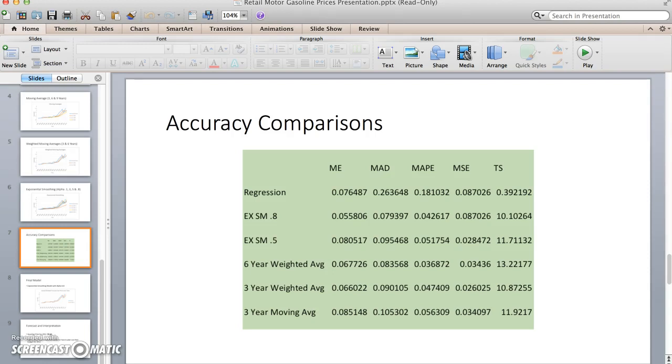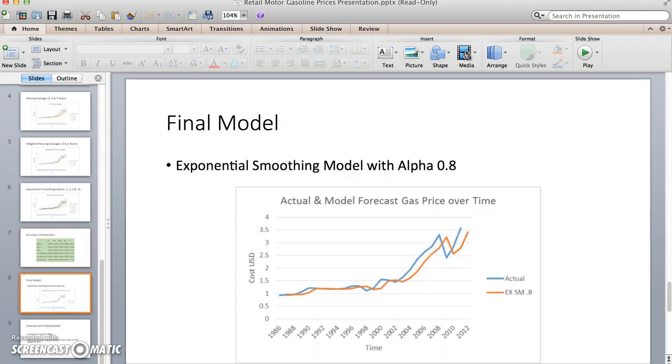The problem with that is that when you choose your final model, you also have to take the predictions and compare them to the actual values. And after doing that, I decided to choose the exponential smoothing model where alpha is 0.8 as my final model. And this model is the most responsive model out of any of the models, and that's because alpha is very high at 0.8.